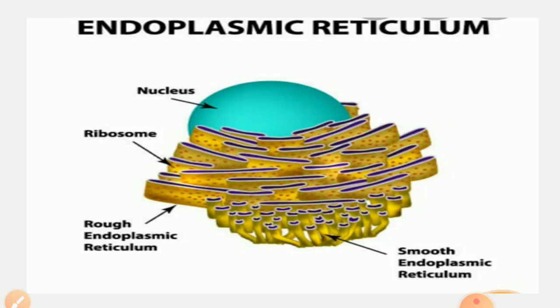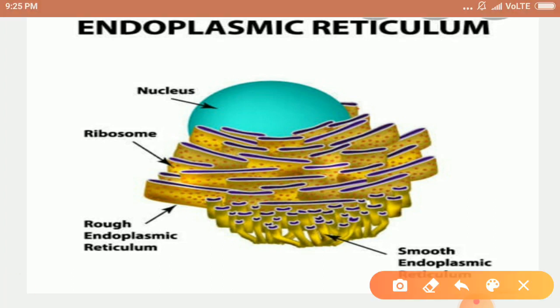Now, about the structure of endoplasmic reticulum. Electron microscopic studies of eukaryotic cells reveal that ER is a network, or we can say reticulum, of tiny tubular structures scattered in the cytoplasm. ER is made of three types of elements: cisternae, vesicles, and tubules. Cisternae are narrow, unbranched, and double-layered structures which are found near the nucleus. So these structures are cisternae.